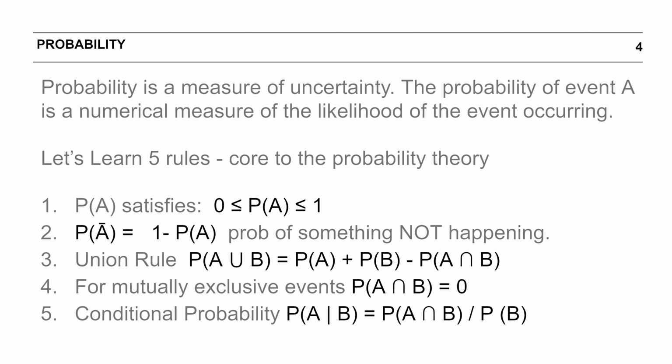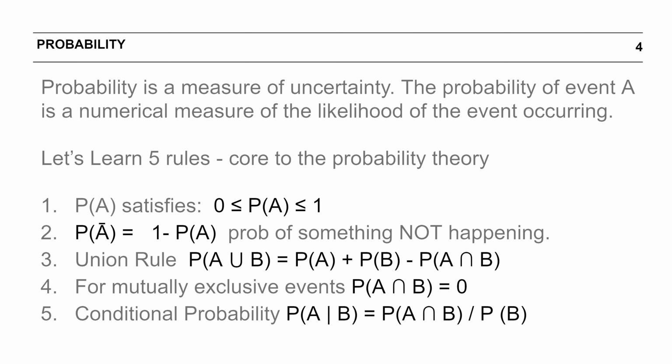A probability is a measure of uncertainty. The probability of an event A is a numerical measure of the likelihood of that event occurring. To understand probability theory, let's understand 5 core rules. These rules will help us develop an intuitive understanding of probability theory.